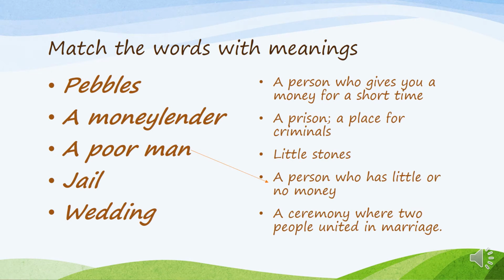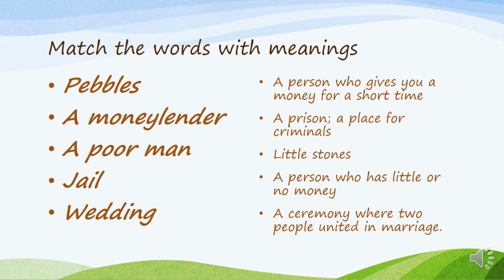Before reading, match the words with meanings. Pebbles, a moneylender, a poor man, jail, wedding. A person who gives you money for a short time. A prison, a place for criminals. Little stones. A person who has little or no money. A ceremony where two people are united in marriage. Here you see a poor man. It means a person who has little or no money. And like this, the other meanings.